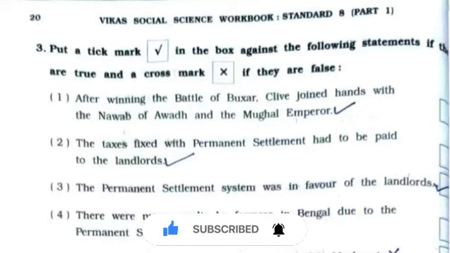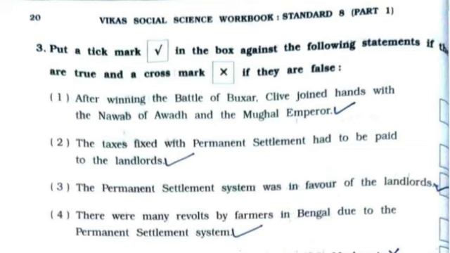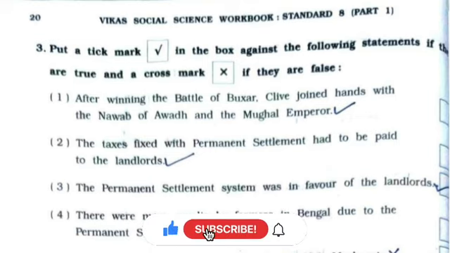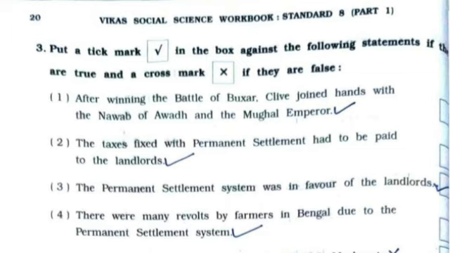First one, after winning the Battle of Buxar, Clive joined hands with the Nawab of Awadh and the Mughal Emperor. It is true. Second, the taxes fixed with permanent settlement had to be paid to the landlords. It is true. Third, the permanent settlement system was in favor of the landlords. It is true. Fourth, there were many revolts by farmers in Bengal due to the permanent settlement system. It is true.